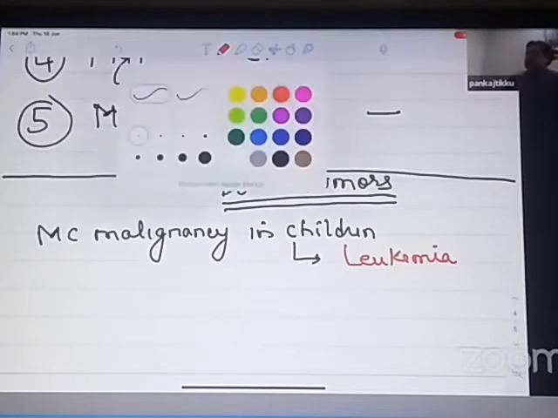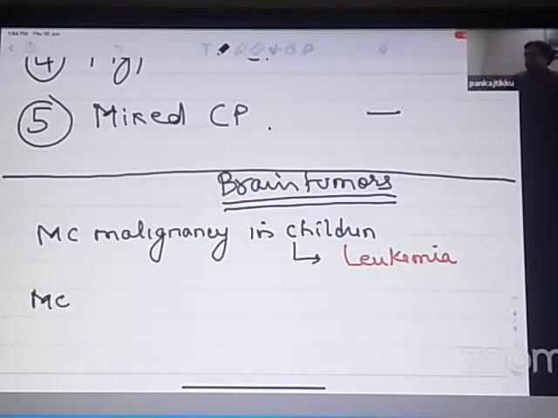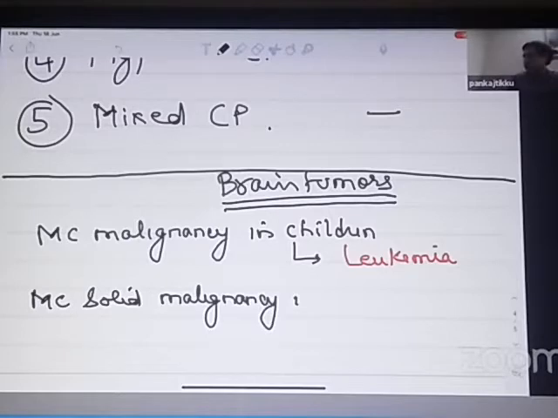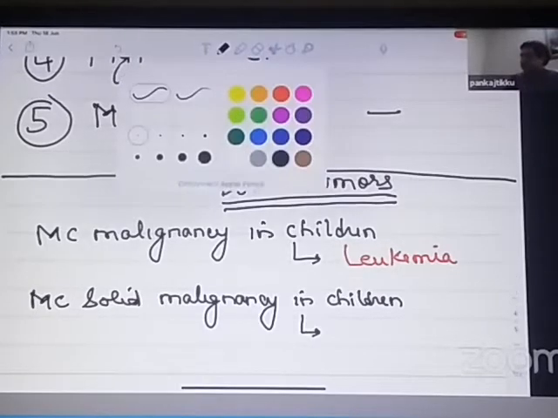Second, which is the most common solid malignancy seen in children? Now it's not just malignancy, it is solid malignancy which is seen in children. The answer is brain tumors.